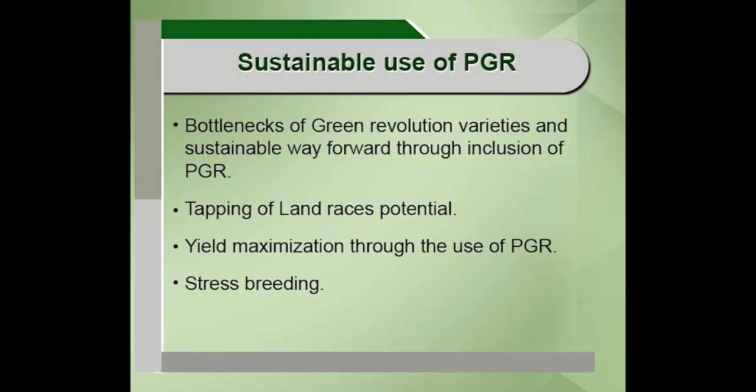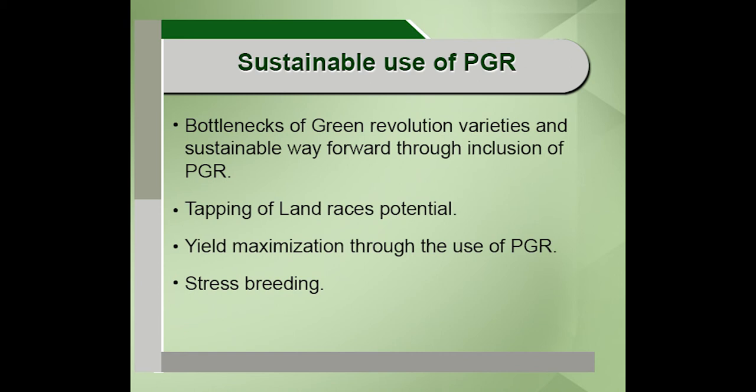And the next important point is yield maximization through the use of PGR. We have achieved yield to a maximum extent, but we need to understand that if we collect and incorporate more of the best of the PGR into our plant breeding program, we can maximize the yield, whatever the stress may be. We can get the best possible from the use of PGR. And the next important point is biotic and abiotic stress breeding. For this, the important raw material is the plant genetic resources.